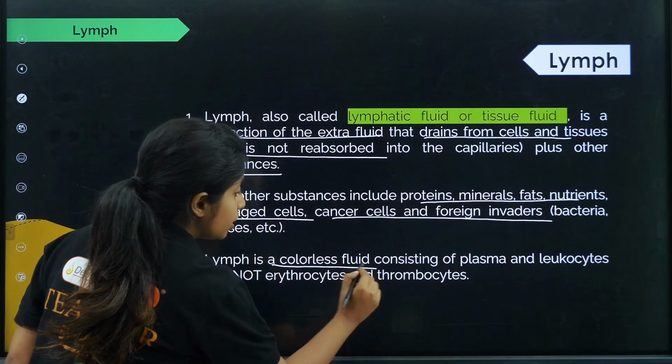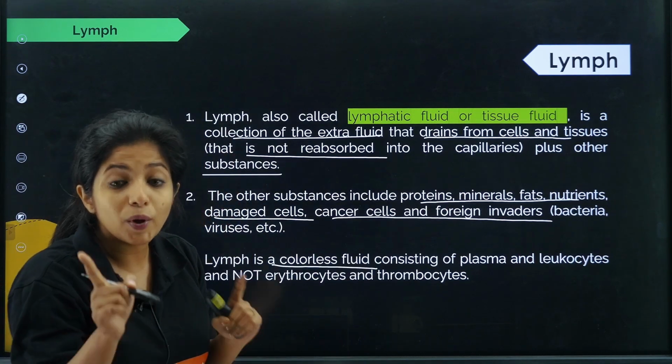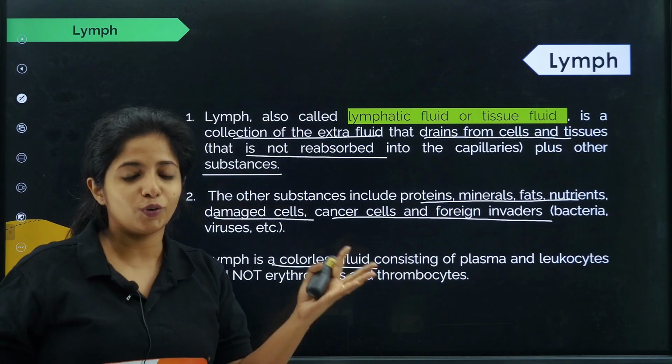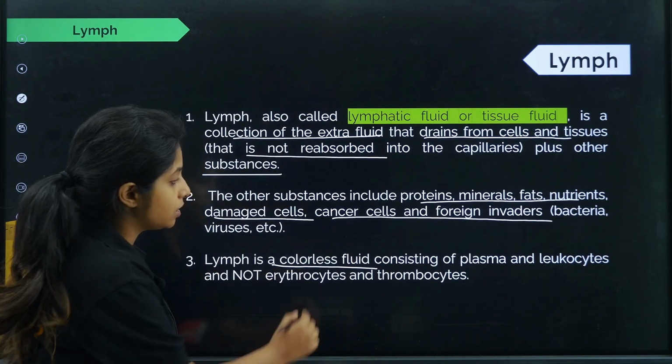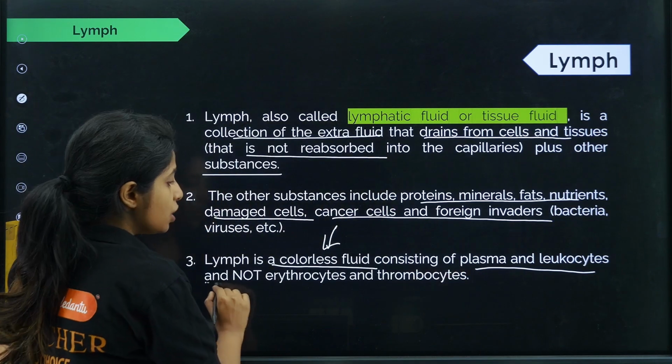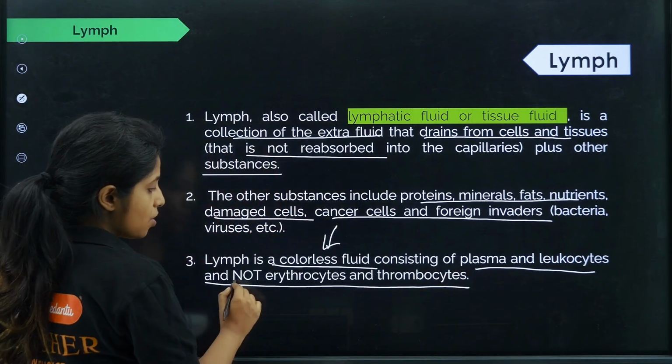It is a colorless fluid. Why is it colorless, children? Because you saw that erythrocytes were not moving out, and if there are no erythrocytes, you won't be finding color. So it is colorless. It is a colorless fluid consisting of plasma, leukocytes and not erythrocytes and thrombocytes.